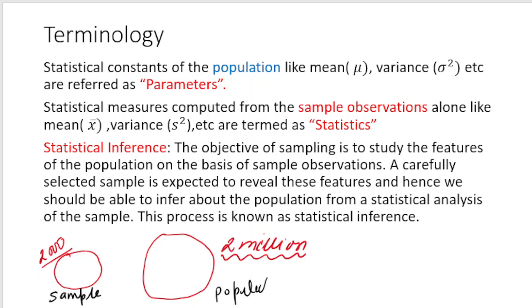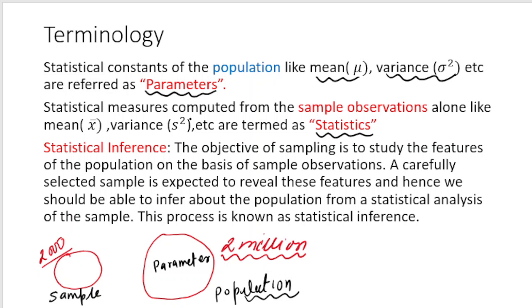Any term associated with the population is known as a parameter. And any term associated with the sample is known as a statistic. So a statistical constant of the population, like the mean, variance or median of the population, we call parameters.